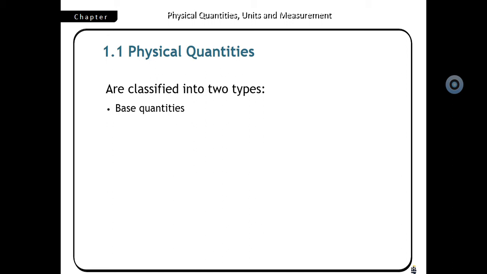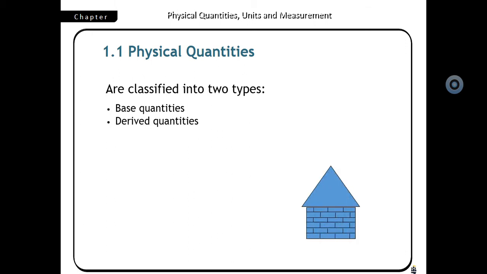Then we say that mass is a base or fundamental quantity. There are some fundamental quantities. First is mass, second is length, third is time, temperature, and some more. And second is the derived quantity.